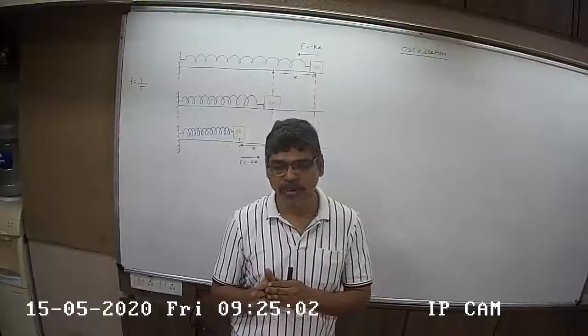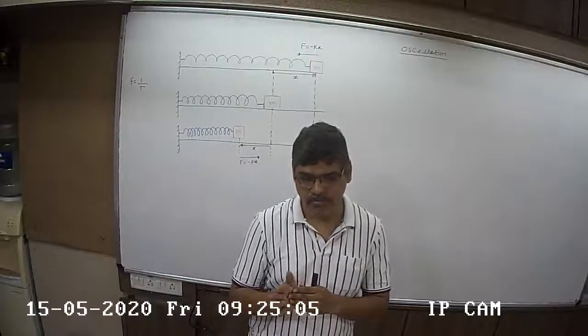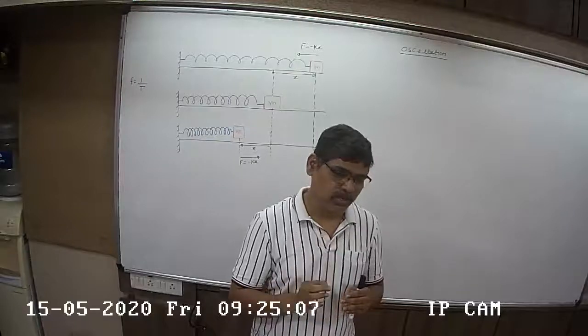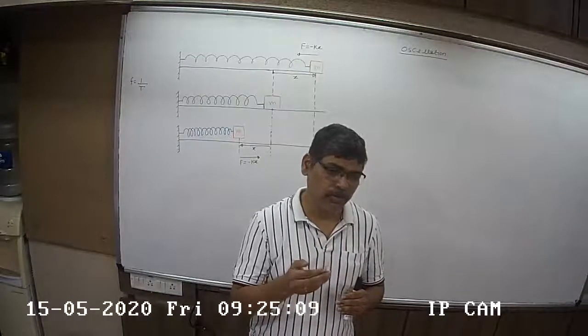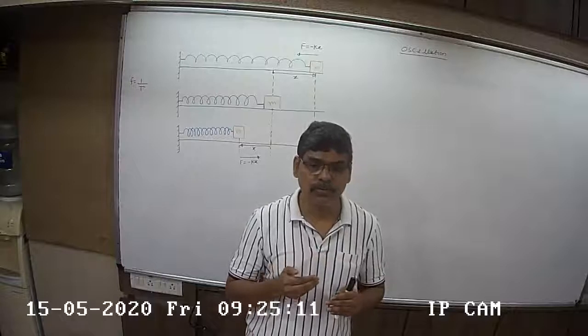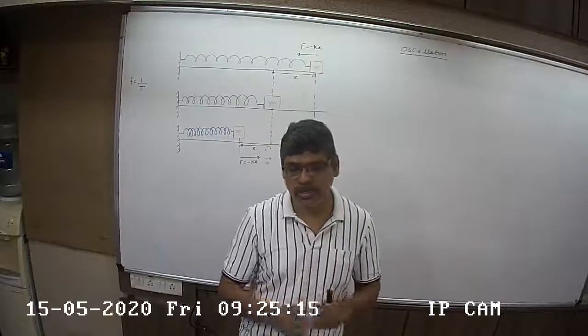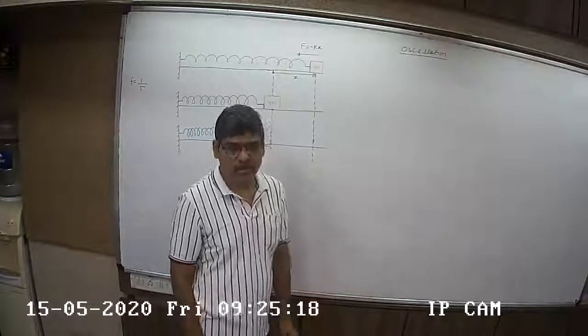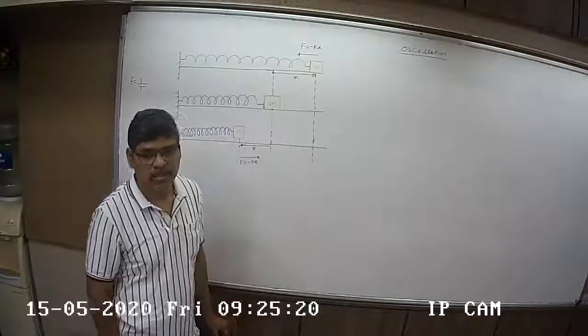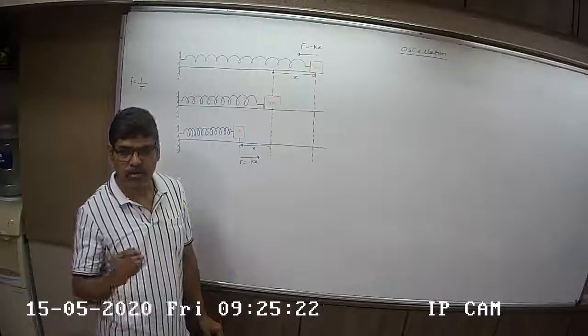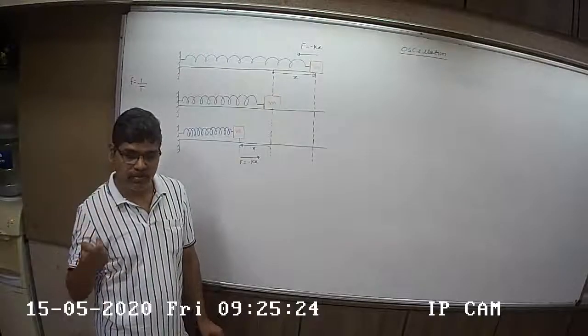Frequency of revolution, how did you define it? The number of revolutions completed in unit time. When I say unit time, it means 1 second. Please remember that. That is called frequency. Generally, we use the capital letter T for time period and small f for the frequency. Sometimes in some other books, you will find the small letter n for frequency.